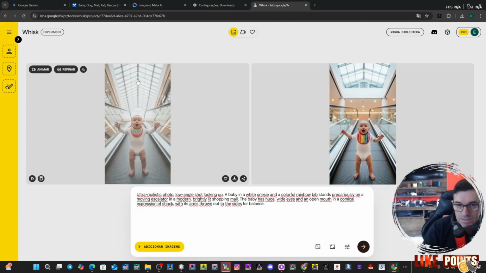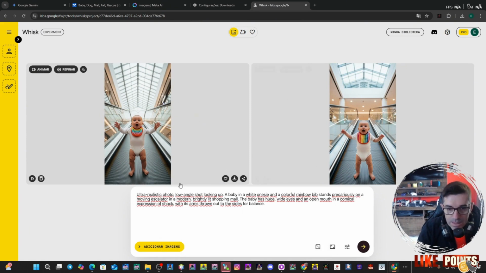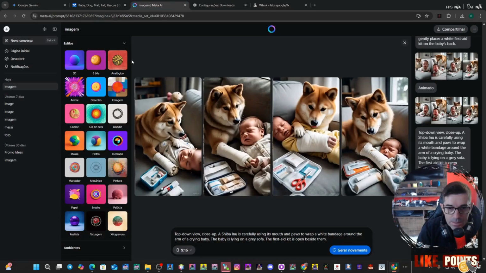Google Whisk is also a bit strict with its policies. There are some things it won't do, so most prompts end up giving an error. Now I think the animate option is going to give an error because it's not possible to animate videos that aren't in the 16 by 9 ratio. They're updating it. So they'll probably allow it later, but Meta already allows this.